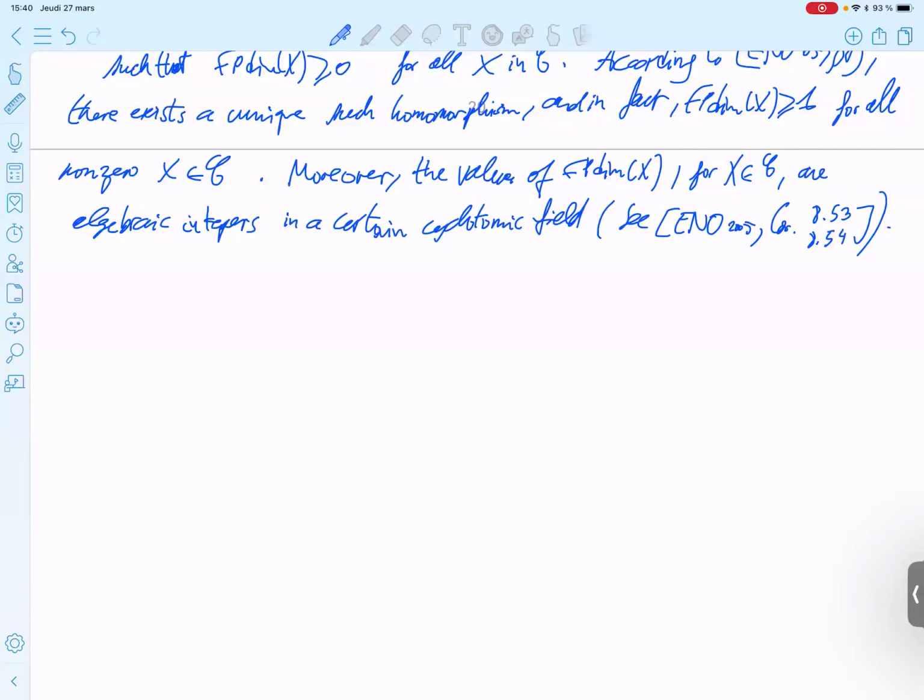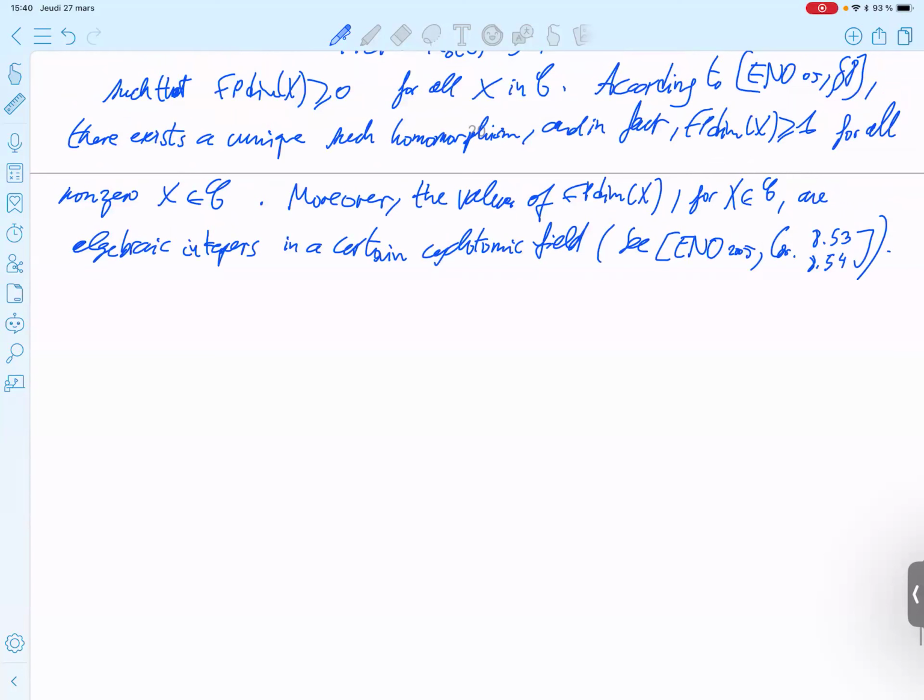Now, the Frobenius-Perron dimension of the fusion category is just the sum of the squares of the Frobenius-Perron dimensions of the simple objects up to isomorphism.